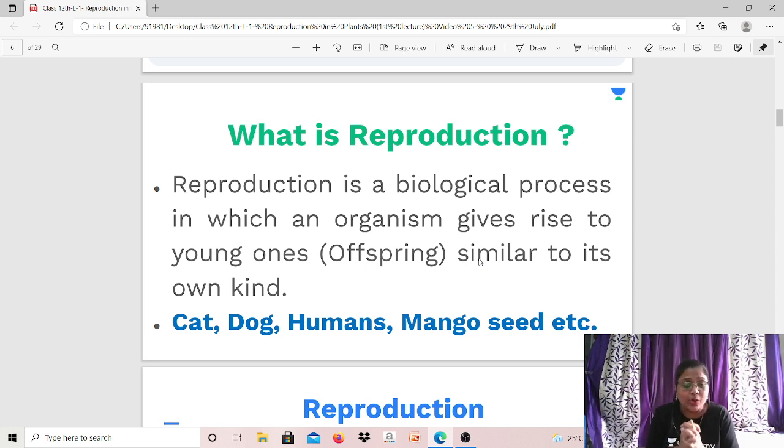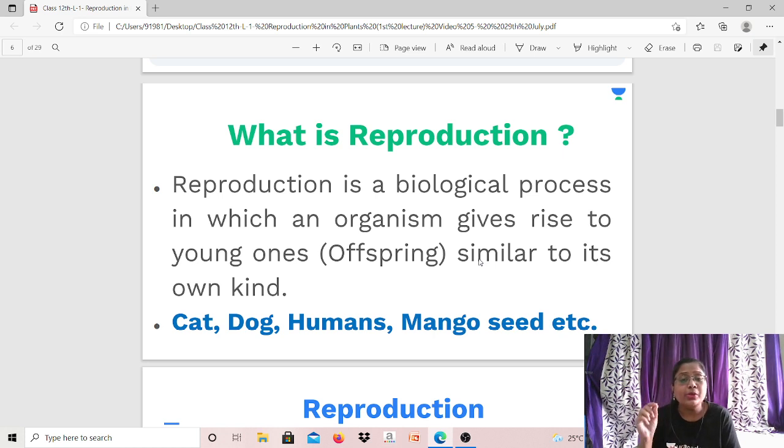It is a process in which every living organism gives birth to a new organism, right? Which is similar to itself. Or as you can see in the definition, it's a biological process in which an organism gives rise to young ones. Young ones are also known as offsprings, right? And similar to its own kind.